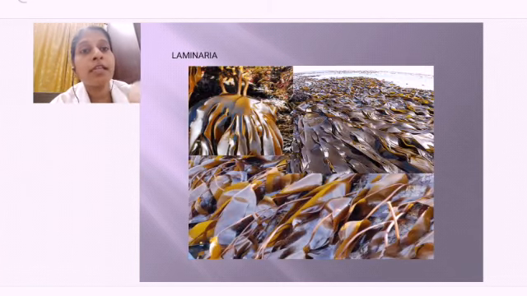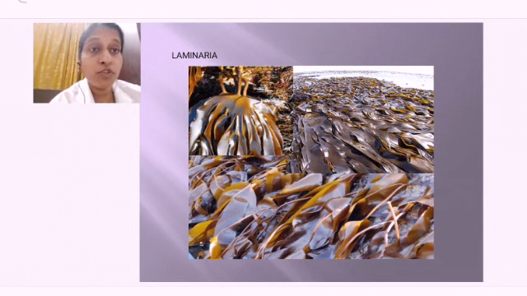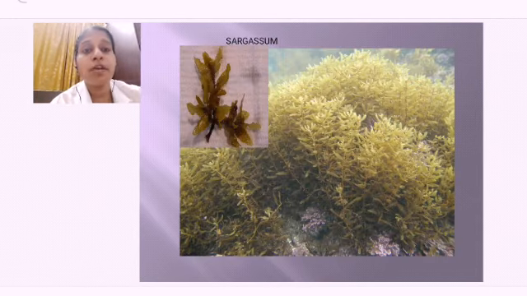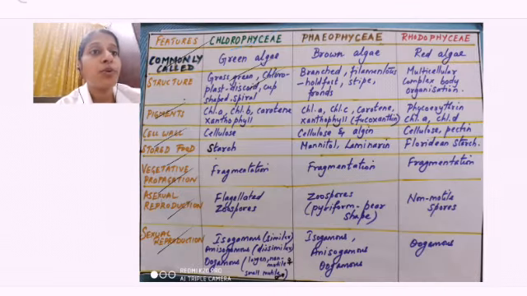This is again a Phaeophyceae which grows around 100 meters. You can find them all clubbed together in colonial form. So this is again a Phaeophyceae. So the characteristics of Phaeophyceae I told you, it is having what?